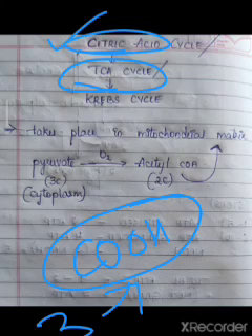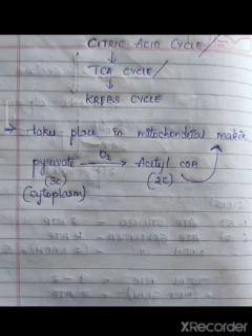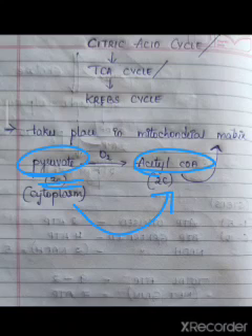This cycle takes place in the mitochondrial matrix. It is a continuation of the glycolysis process, where glycolysis takes place in the cytoplasm of the cell, and after glycolysis, the product, pyruvate, is converted to acetyl-CoA. The pyruvate, a 3-carbon compound, is degraded to form a 2-carbon compound, acetyl-CoA. This acetyl-CoA enters the TCA cycle in the mitochondrial matrix.